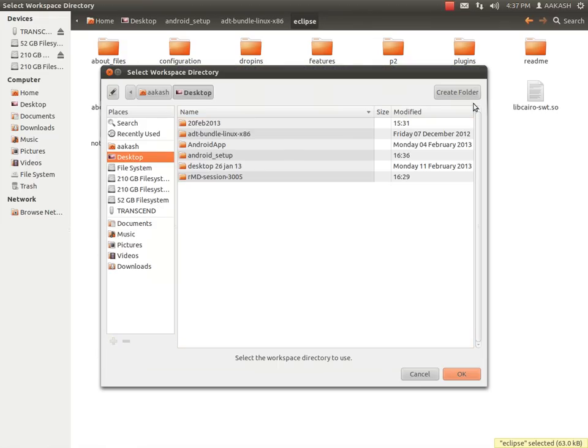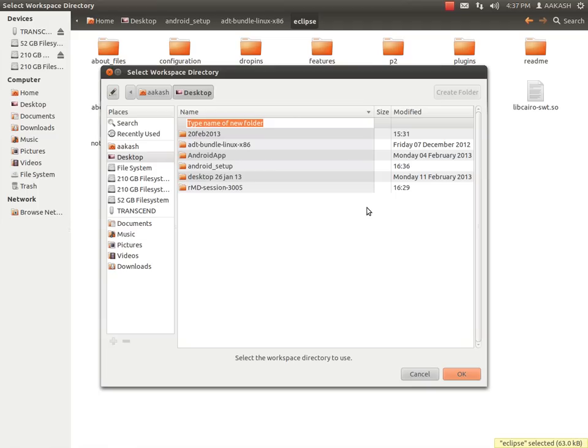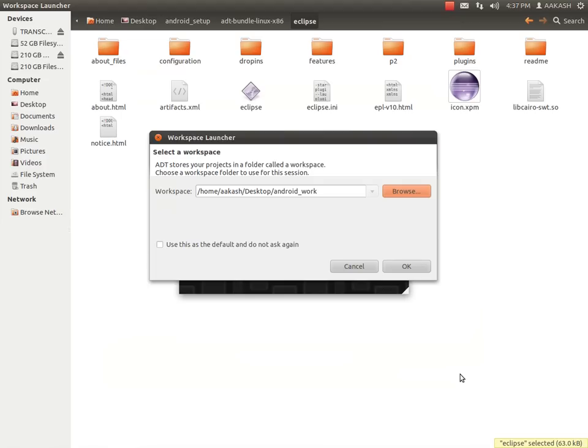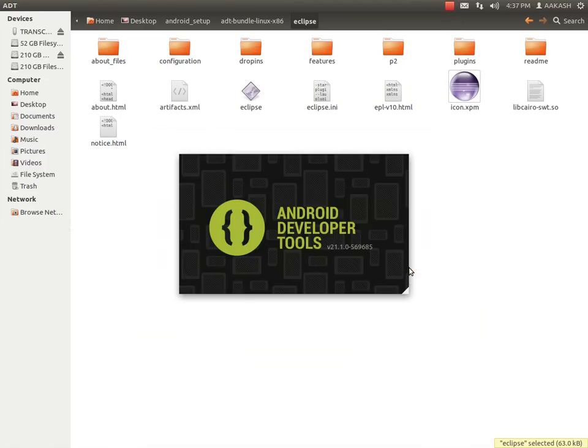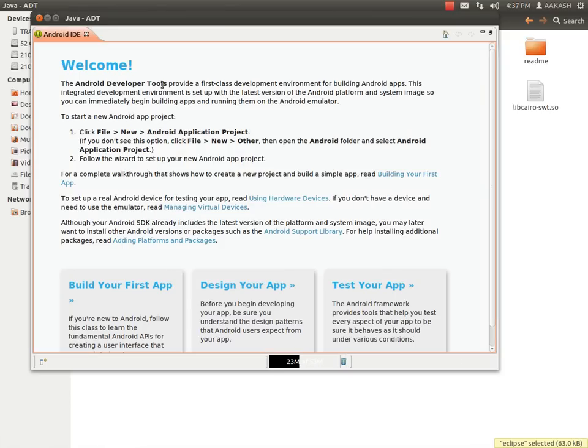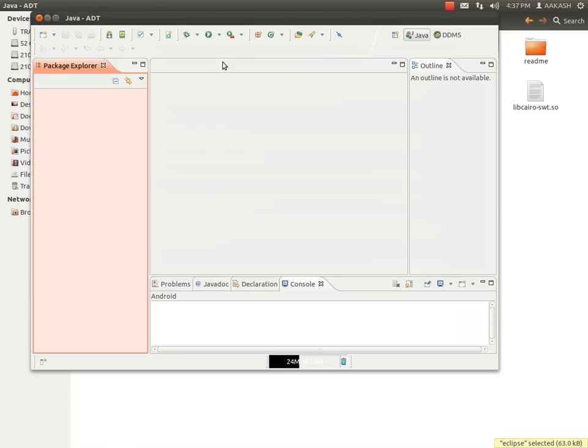I'm creating one folder named Android work. Click OK. After that you will get the Eclipse IDE. This is your Eclipse IDE.